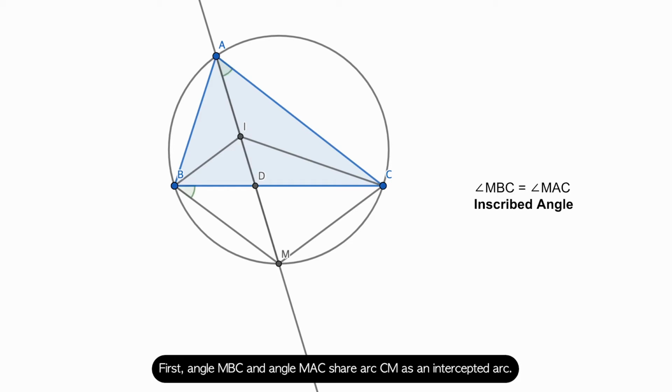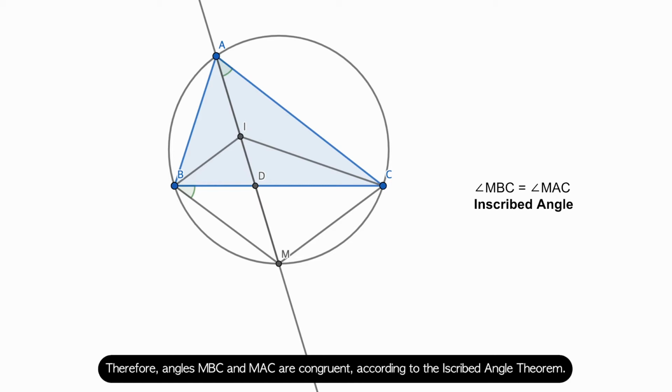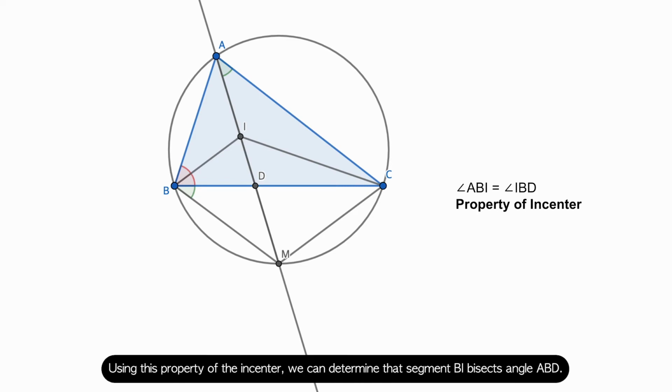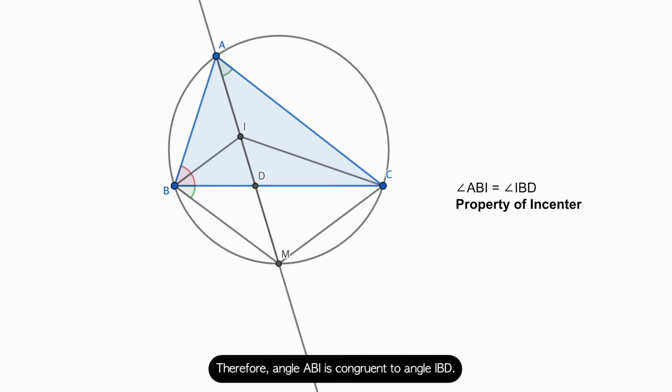First, angle MBC and angle MAC share arc CM as an intercepted arc. Therefore, angles MBC and MAC are congruent according to the inscribed angle theorem. The segment connecting an incenter and one vertex on the triangle bisects the angle on that vertex. Using this property of the incenter, we can determine that segment BI bisects angle ABD. Therefore, angle ABI is congruent to angle IBD.